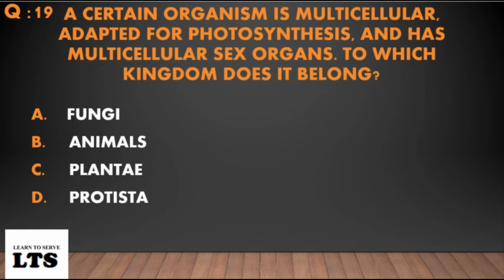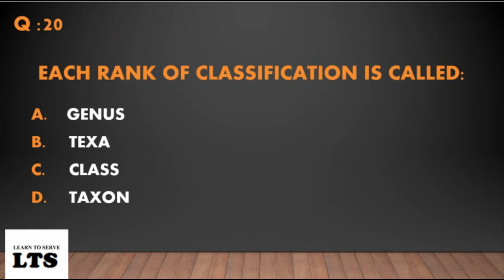Next one. Question number 19. A certain organism is multicellular, adapted for photosynthesis, and has multicellular sex organs. To which kingdom does it belong? Option A, fungi; option B, animals; option C, plantae; option D, protista. The answer is option C, plantae.